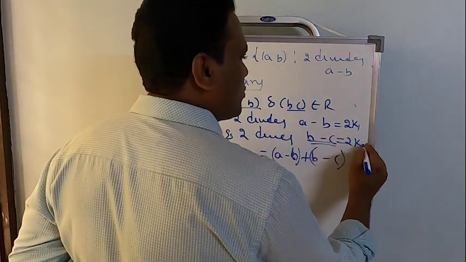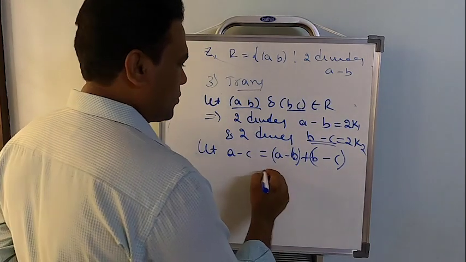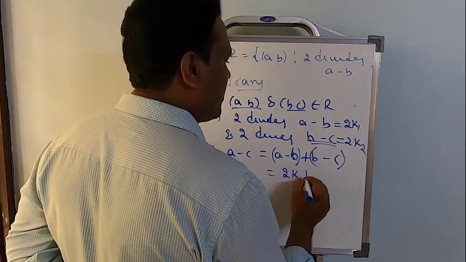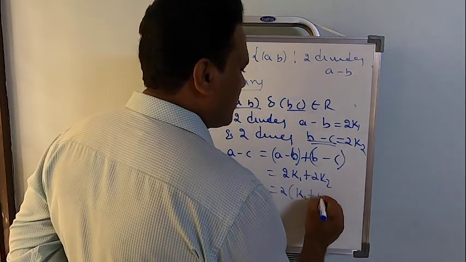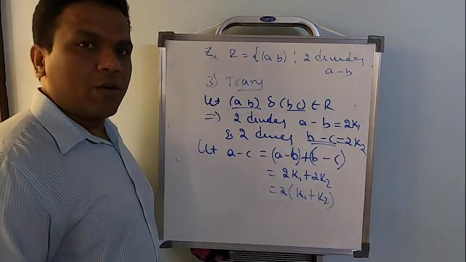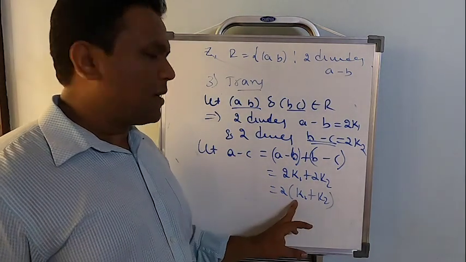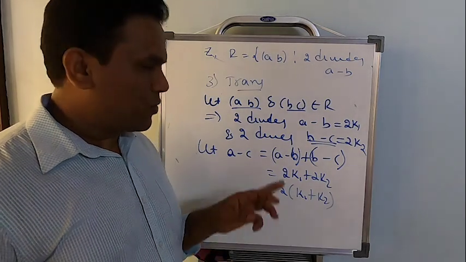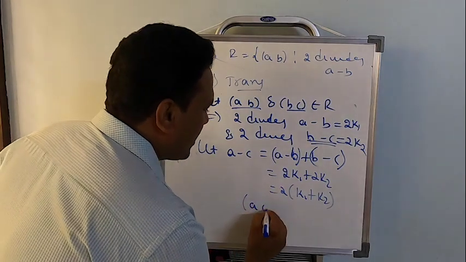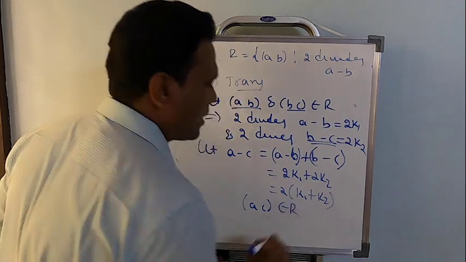So let me take it as 2k1 and 2k2. So this can be written as 2k1 plus 2k2. If I take 2 common, k1 plus k2. So what is it that you are getting? A minus c is a multiple of 2. Anything which is a multiple of 2 is divisible by 2. So that says that the ordered pair a comma c belongs to R.